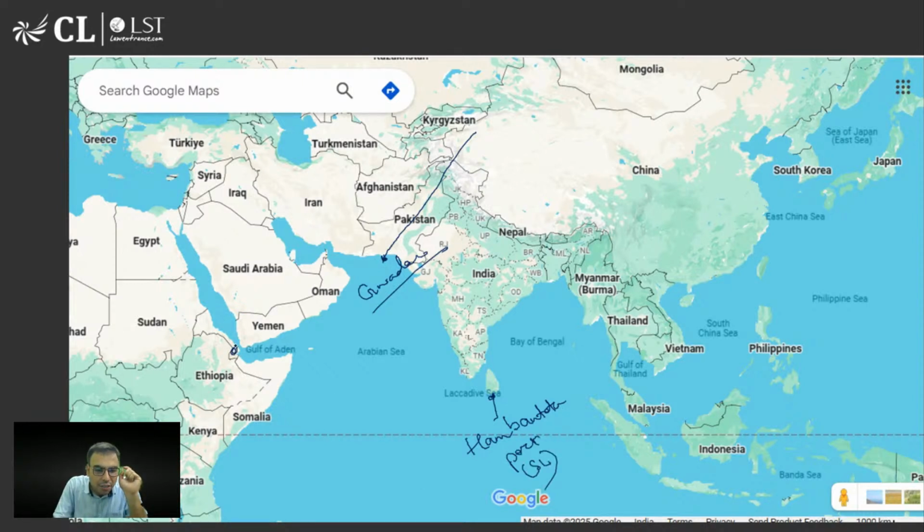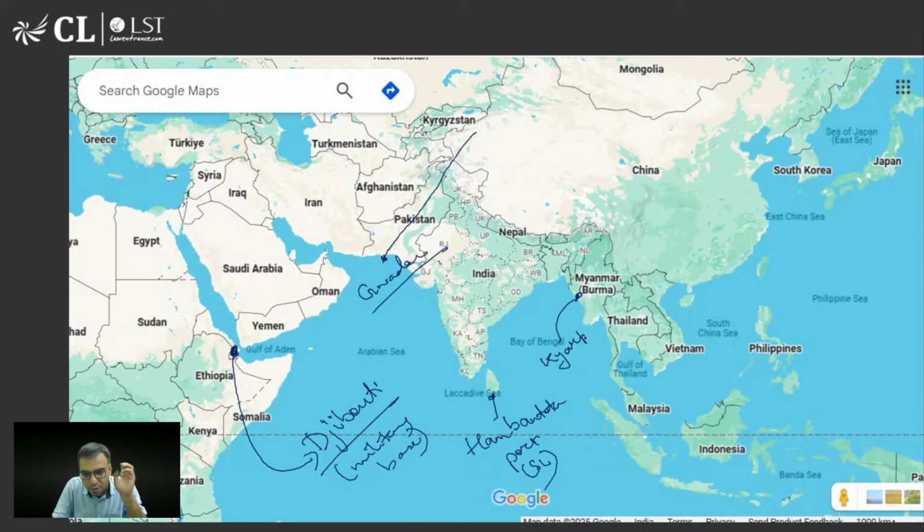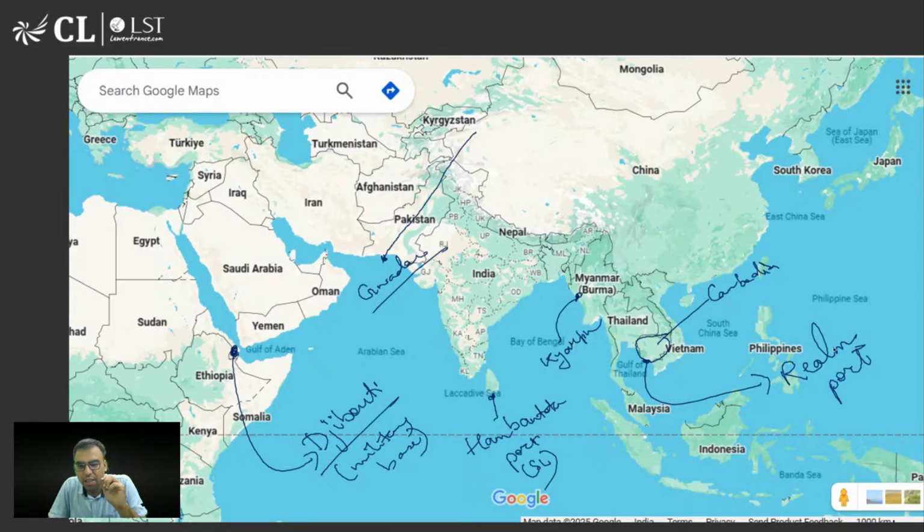Then this is the first military port, बहुत important location पर है Djibouti. First military base of China outside China. They have made it. It is a part of Belt and Road Initiative. Then there are others also, like यहाँ पर Kyakpu port is there in Myanmar. Then ये Cambodia देख रहे हो? This is Cambodia. And in Cambodia, they are planning to acquire the second military port called Ream port. So these are the prominent ports that China is trying to acquire or actually taking control of.